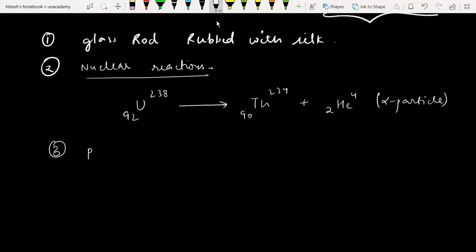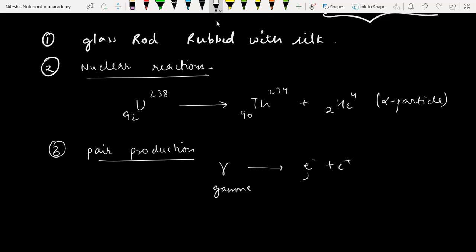Another very famous example is pair production, in which the charge is also conserved. So what is pair production? It means in this case a gamma photon is converted into a positron and an electron. This is the electron and this is the positron. Right.